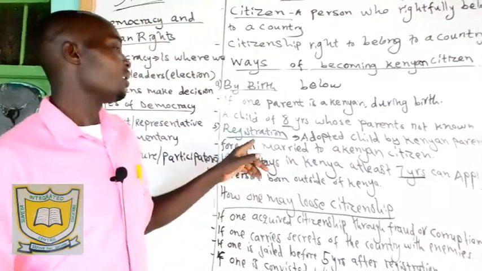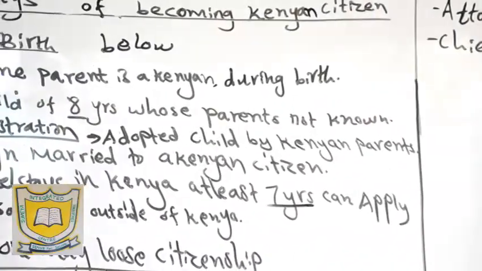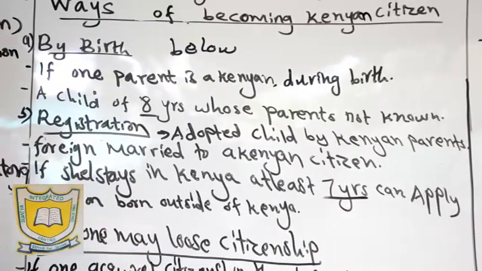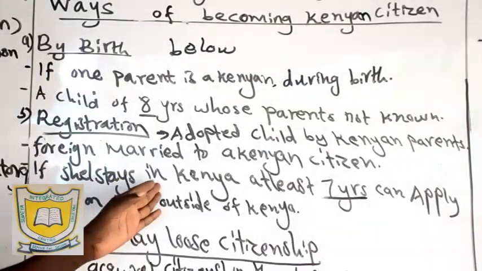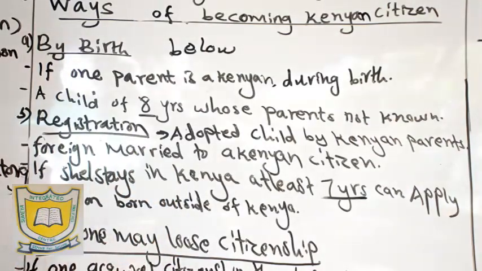So a foreign woman married to a Kenyan citizen registers as a citizen of Kenya. The 7 years is so that the government can confirm that this person is a good citizen.